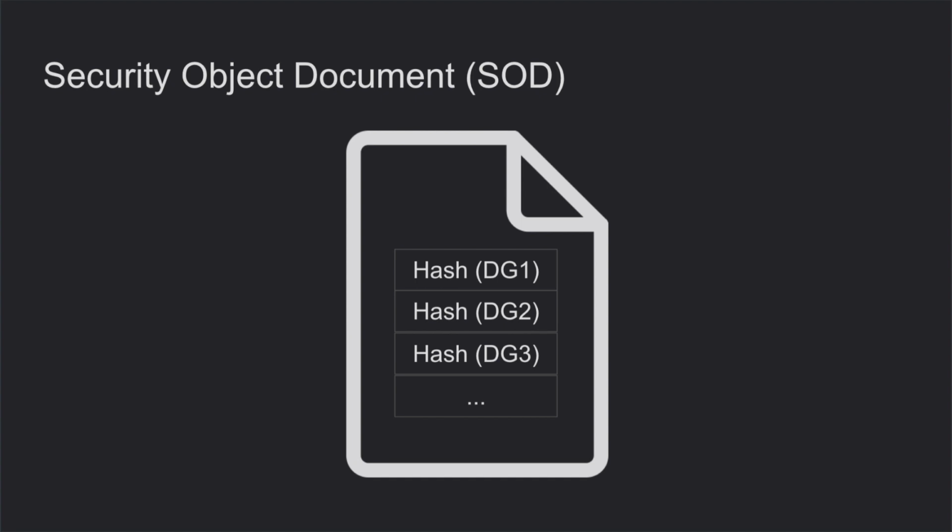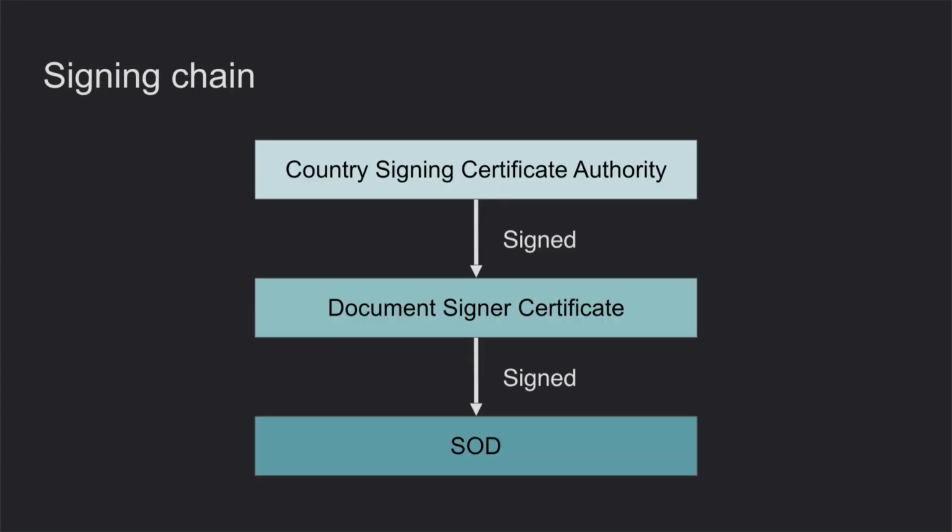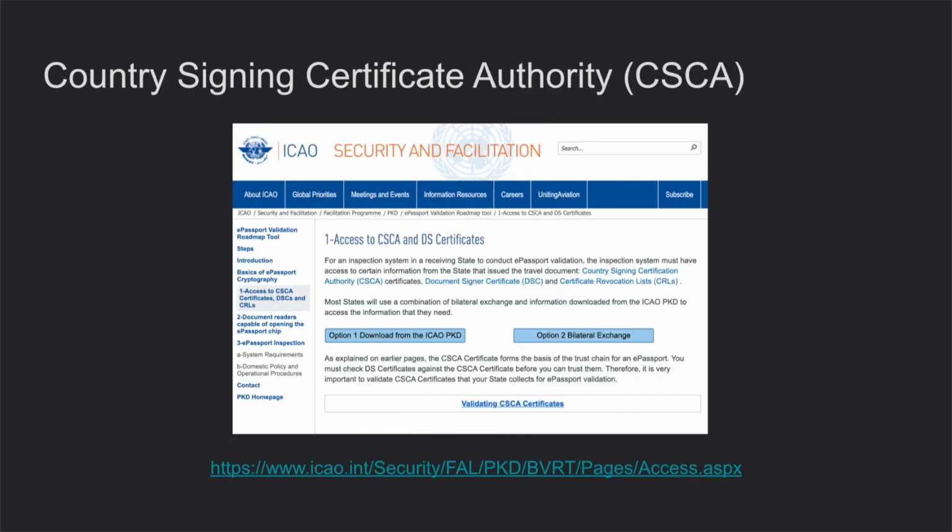So first, authenticity verification. Besides the data groups, we can also read the so-called security object document file from the card. This file contains hashes of all data groups, and this file is signed by the official certificate. The signing chain of this file is similar to the signing chain of the terminal certificate, which we just discussed. So eventually, the security object document is signed by the country signing certificate authority, and the public key of this certificate is available publicly. For example, on the website of the International Civil Aviation Organization, you can download this public certificate.